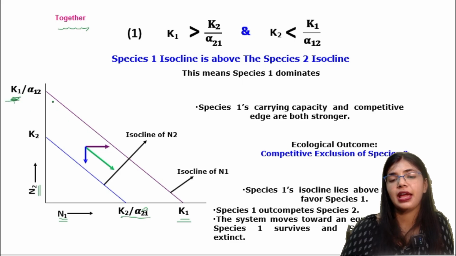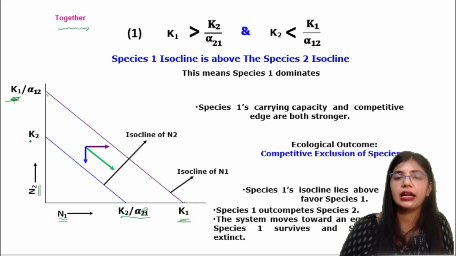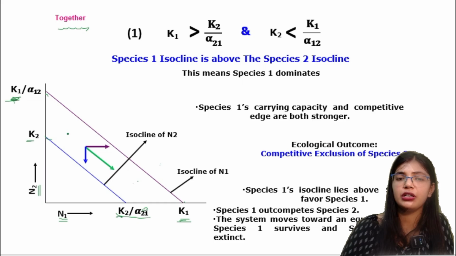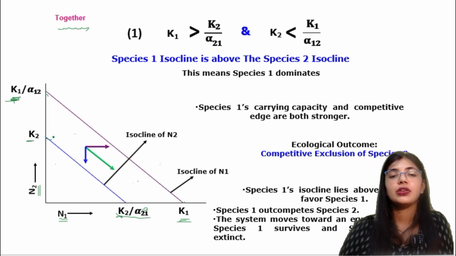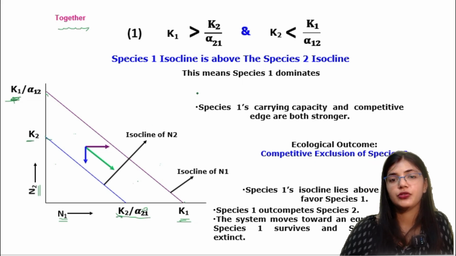From the x-axis and y-axis, K1 will be joined. So here there is an isocline for this, and here K2 will be joined from the x-axis and y-axis. So when we talk about species 1, for species 1 this is down and this is up. This is up and this is down. And for species 2, what happens? For species 2, this is up and this is down.